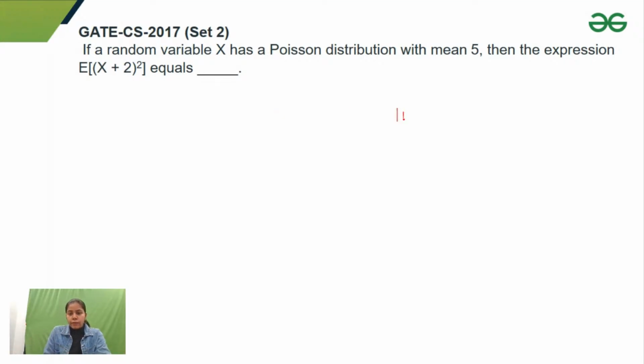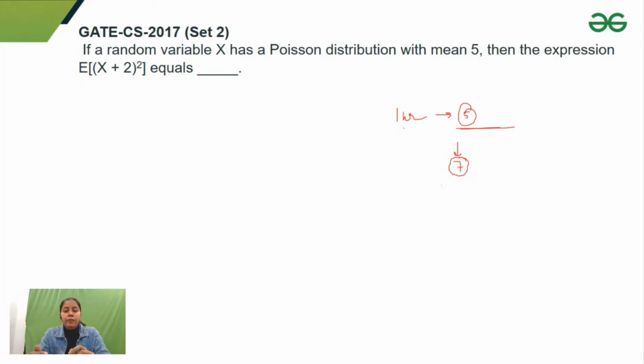So on a particular day, I want to know the probability that 7 students would ask me doubts in a 1 hour session. That is Poisson distribution.